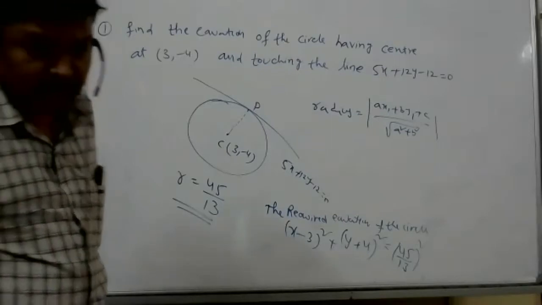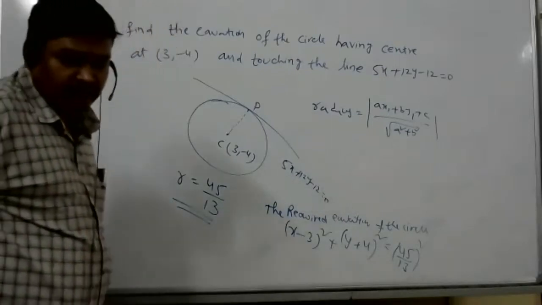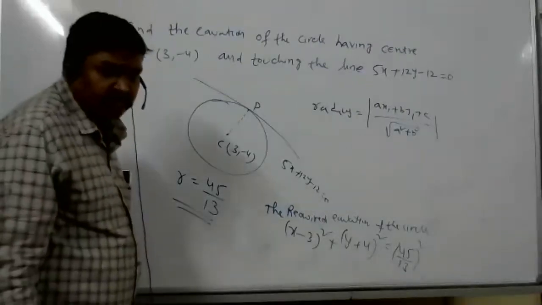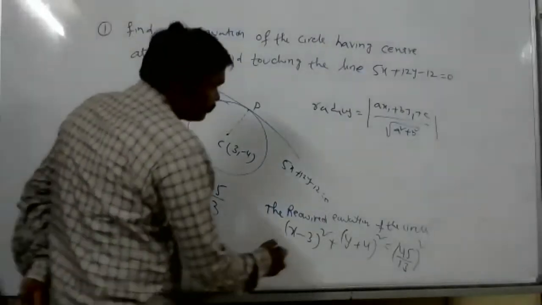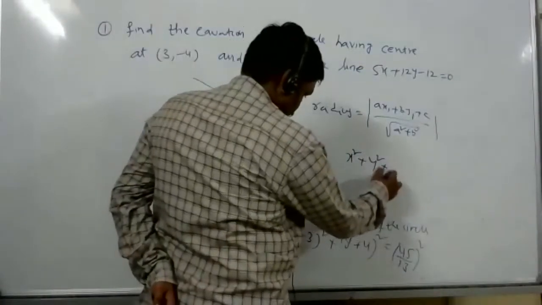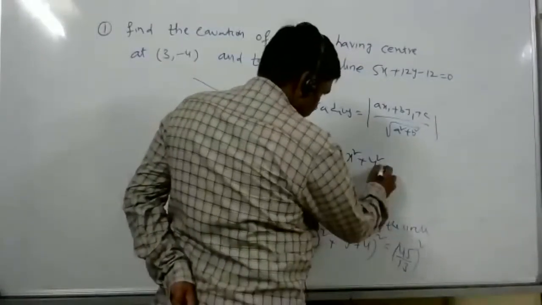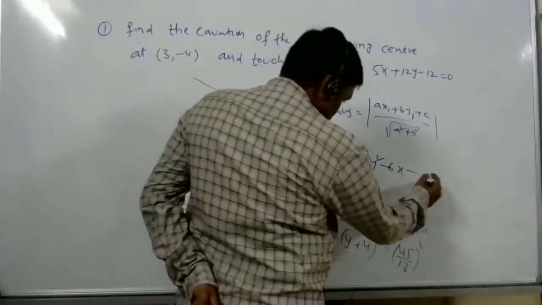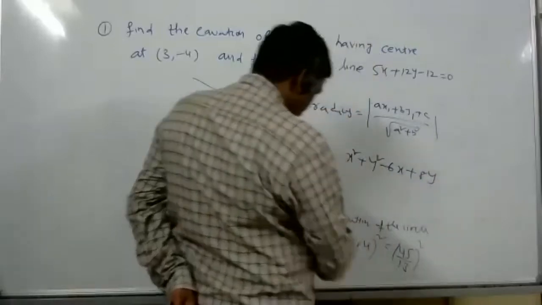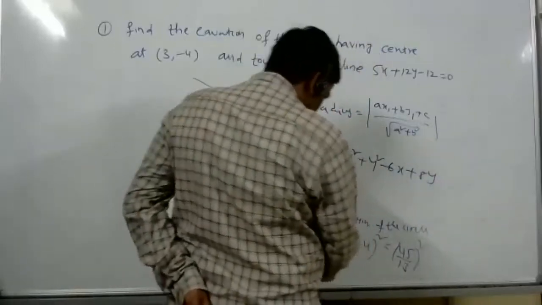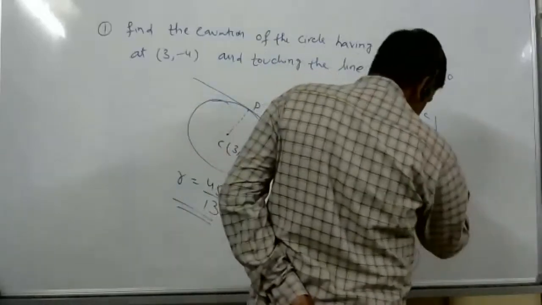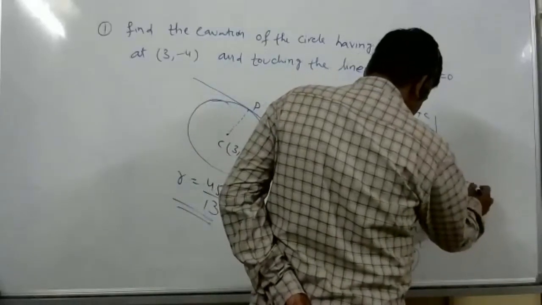Also, could you please write the answer once? I got something. I got it as x square plus y square minus 6x plus 8y, plus 280 by 13, 9 plus 16, 25.